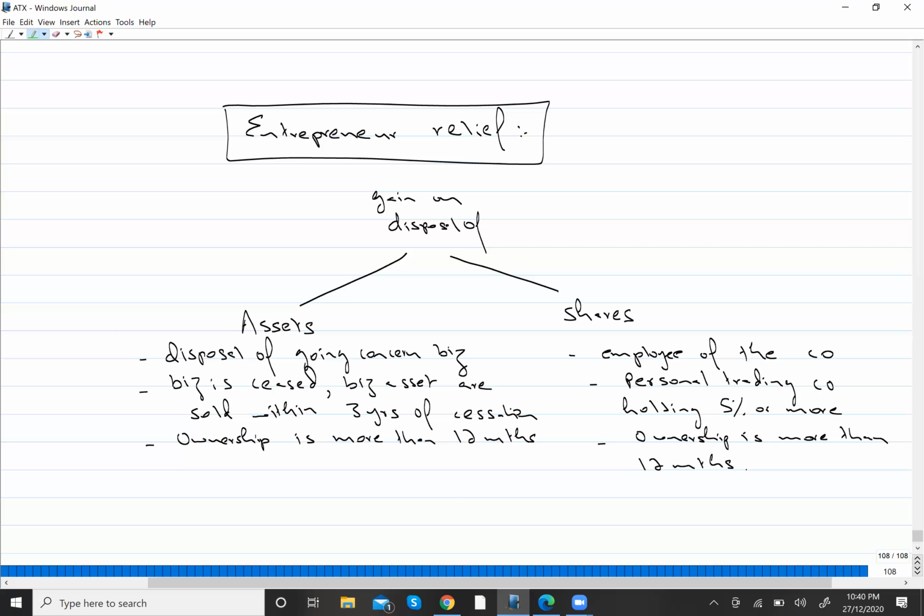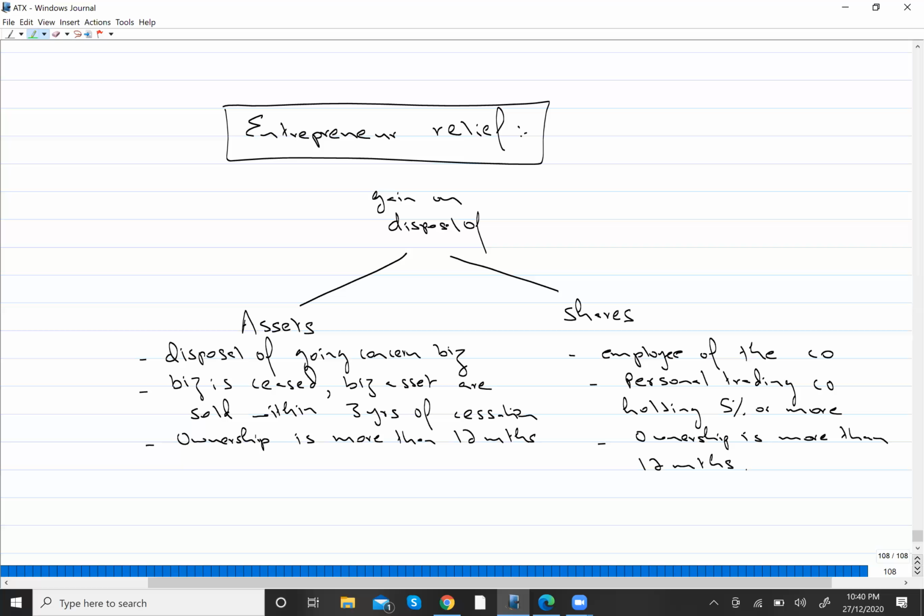Firstly, you need to see whether selling something will result in a capital gain or be treated as trading income. The sale of stock is your trading income. That is not a capital gain.